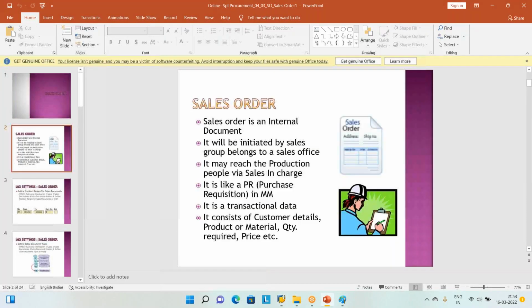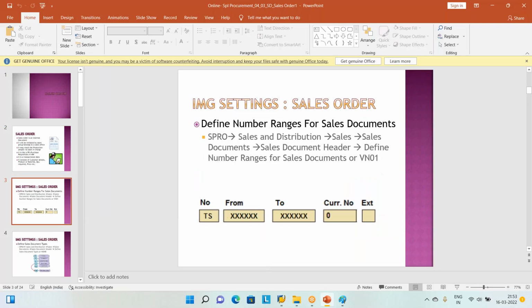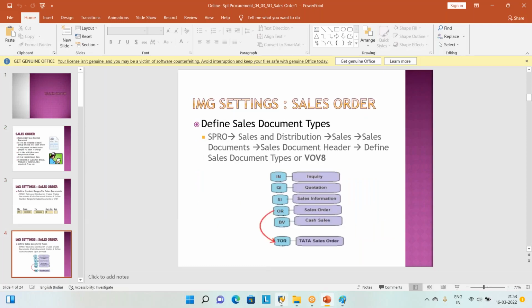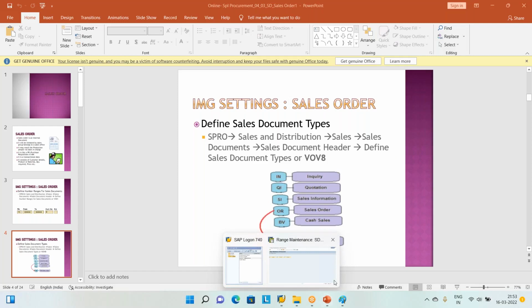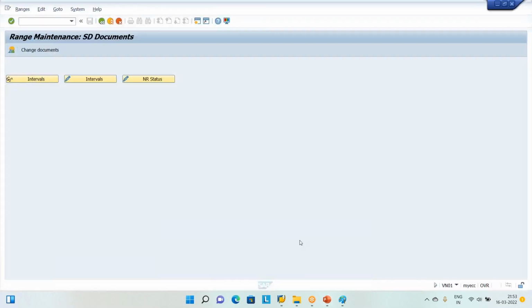To do this, the number range creation for the sales document we created is not sufficient. Let us go to the document type. The path is almost the same. Sales document header, define sales document. So click back.